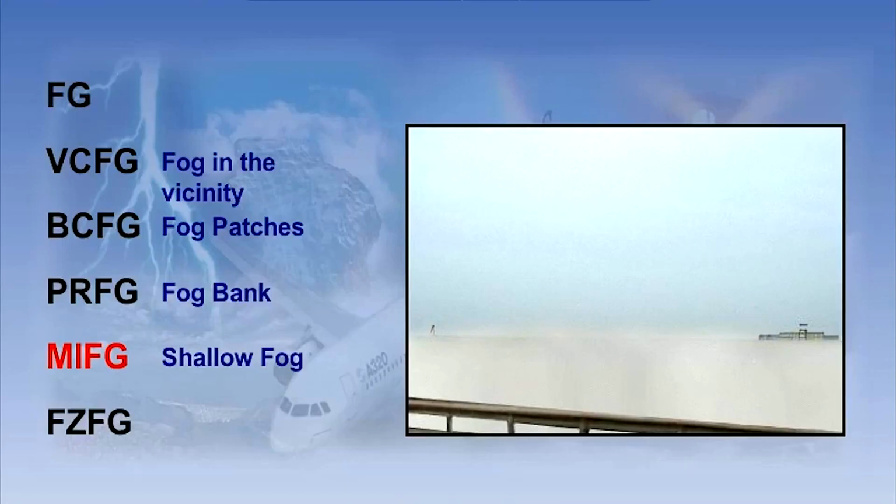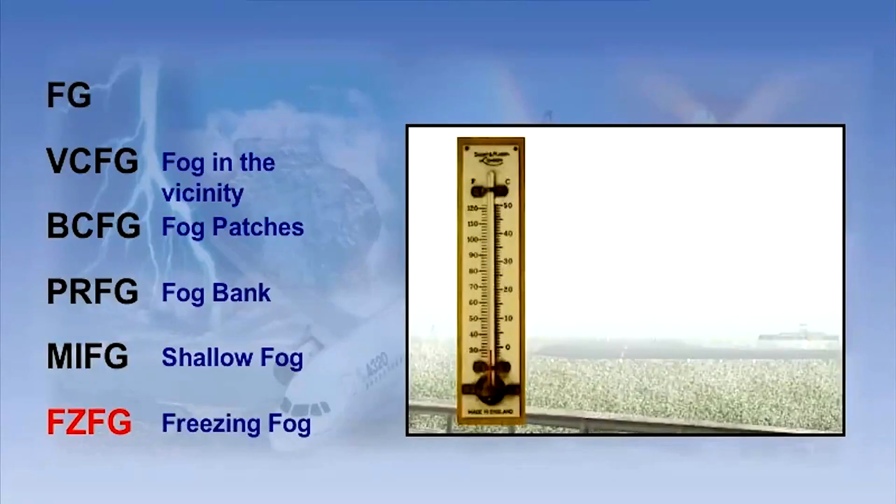This shallow fog, or mini fog as it's often called, can be either patchy or continuous. But crucially, it must be no deeper than 2 meters. To report fog, the observer must have a clear vertical view over the top. And the visibility must be greater than 1000 meters.